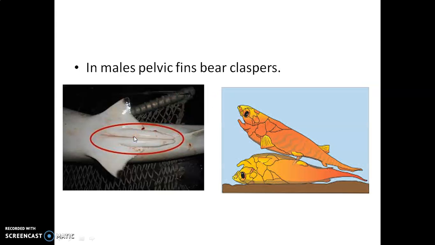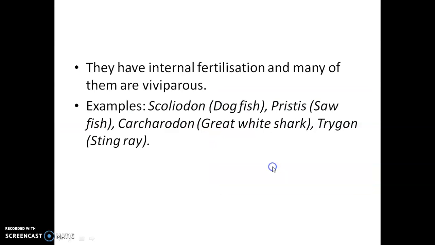Sexes are separate. Then in males, the pelvic fin bears claspers. These claspers help in the process of fertilization. They have internal fertilization and many of them are viviparous. What do you mean by viviparous? Viviparous means they give birth to young ones.